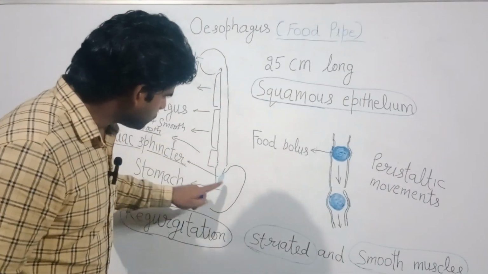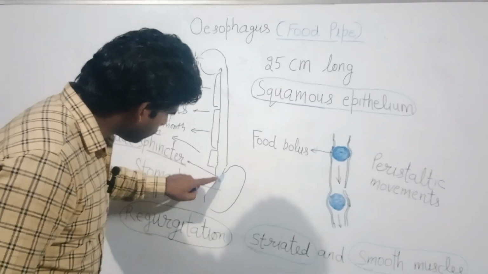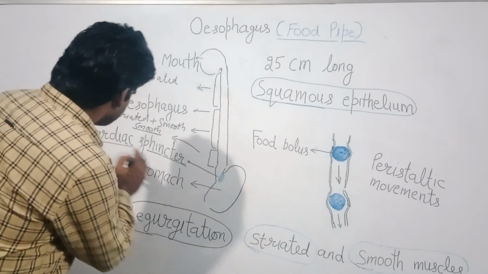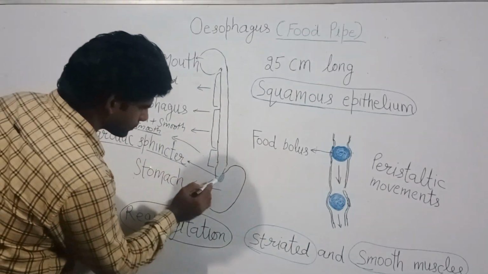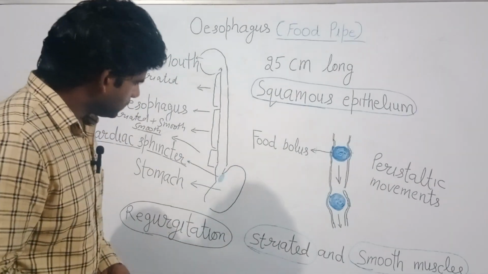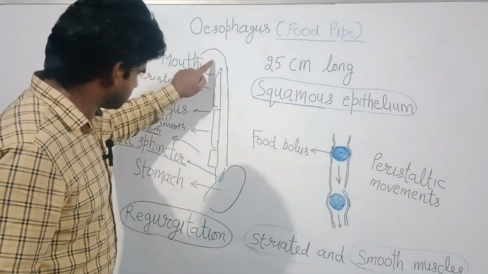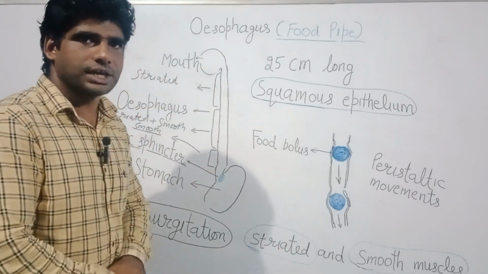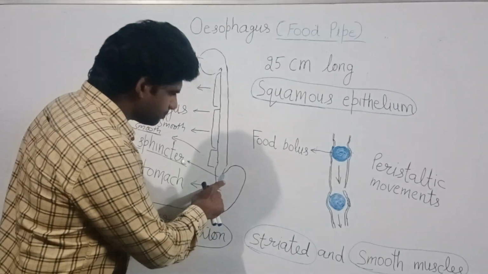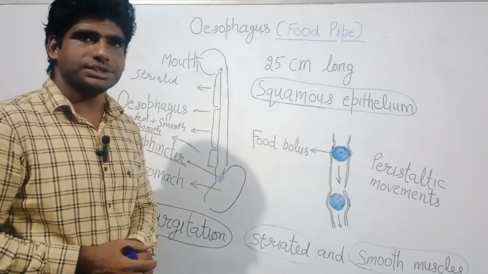It opens into the stomach in the cardiac part of the stomach, and at its opening there is the cardiac sphincter. It helps to check the backflow of food from the stomach to the mouth. In a child, the cardiac sphincter is poorly developed so a child can easily eject milk.